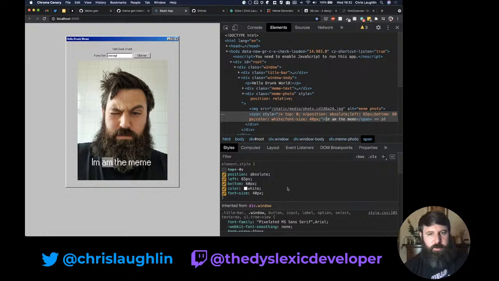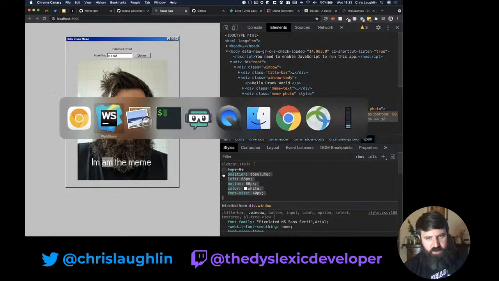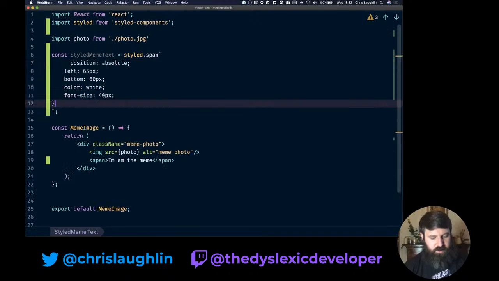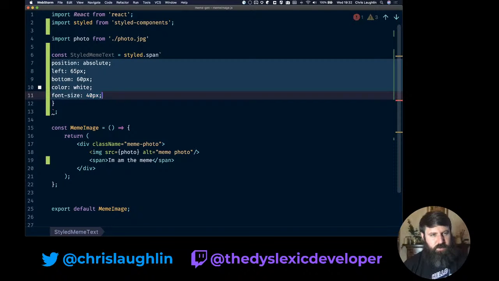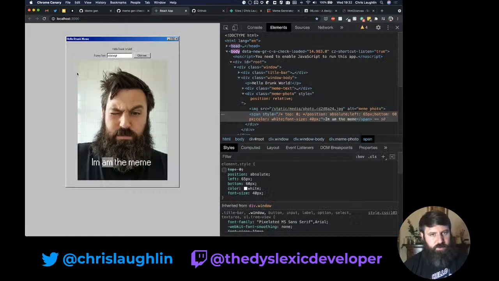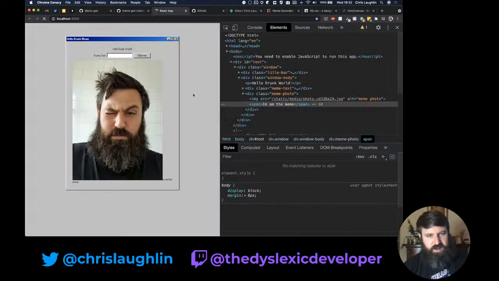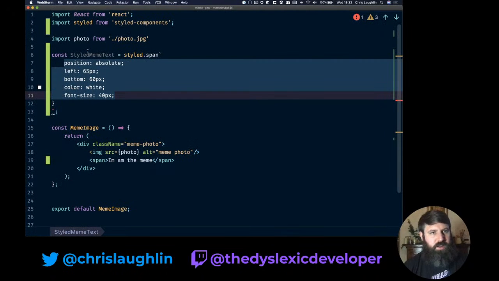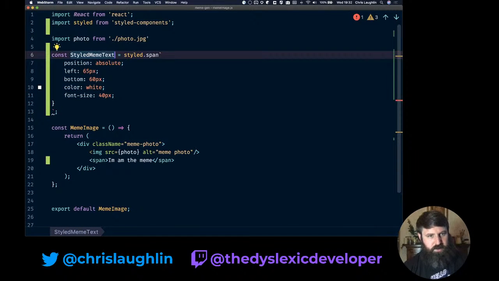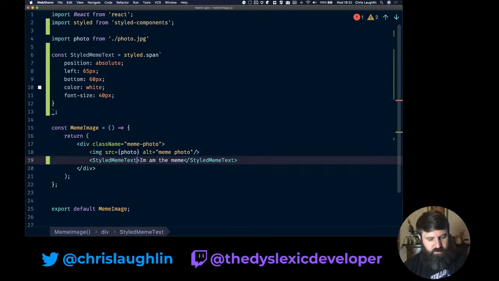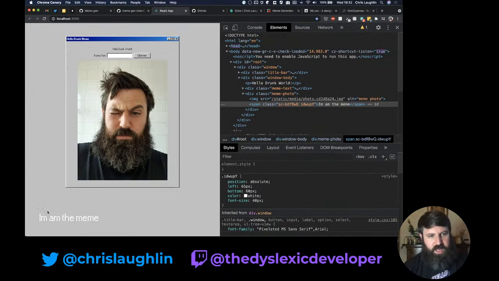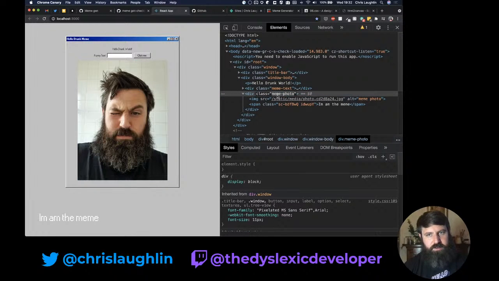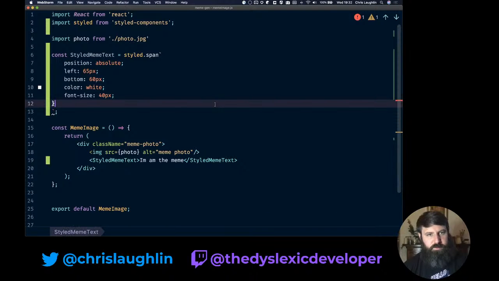So now we need to be able to control that. So first I'm going to grab that style. I'm going to plop it in here. Now, I haven't added the style to the other one, so I wonder what will happen if I refresh. Well, no, I didn't even apply that. So I need to actually use my style component instead of our span. So yeah, it's positioned to the body, not to the element. So meme photo needs to update.